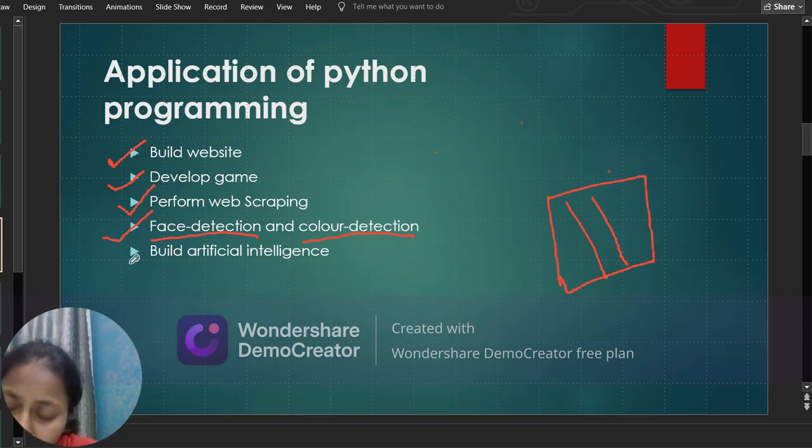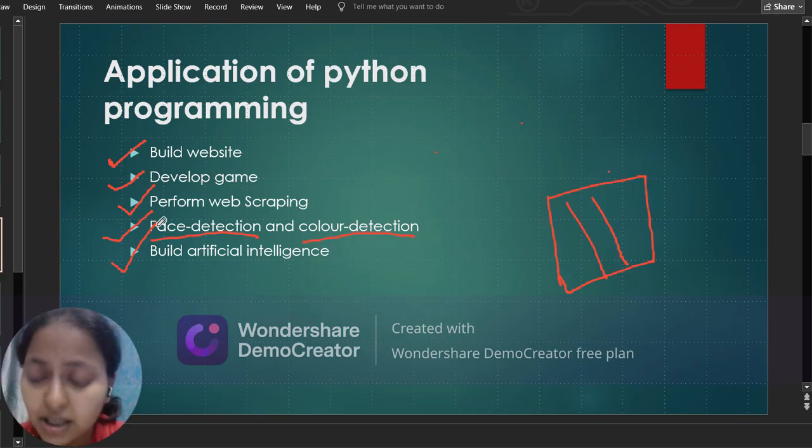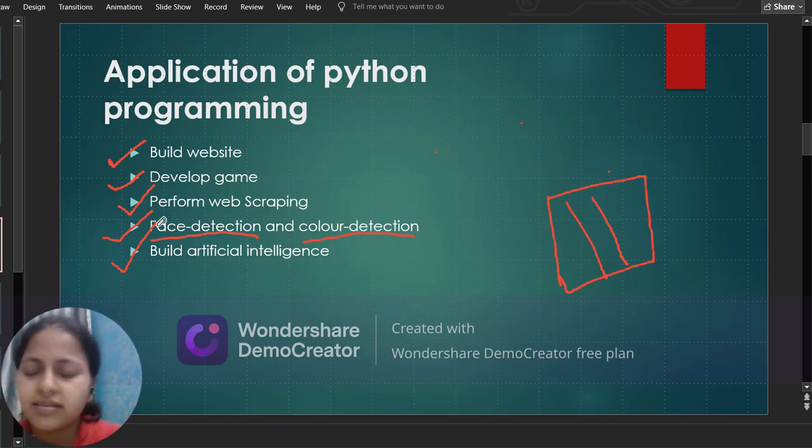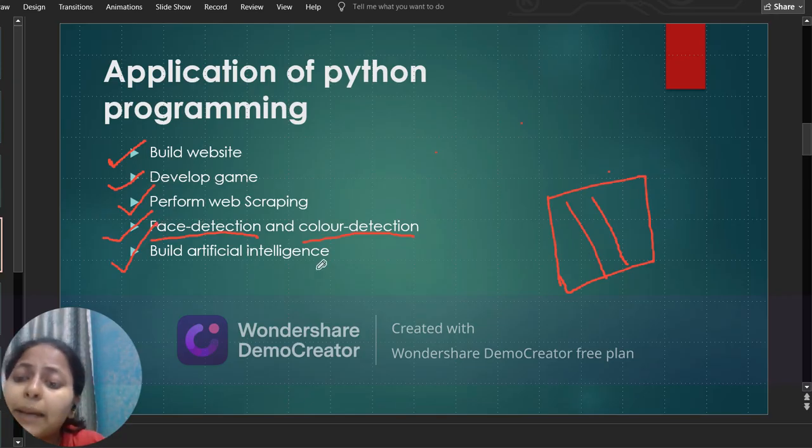Now, building artificial intelligence. You are using ChatGPT, Copilot. You must have heard these words too much. If you are not using them, try to use at least ChatGPT. Copilot is also good, but I have not used it on my mobile phone, so you can go for ChatGPT. ChatGPT is very good, and at the basic level some students might be doing their homework with ChatGPT. All those things are also built by Python. So these were the basic applications of Python.